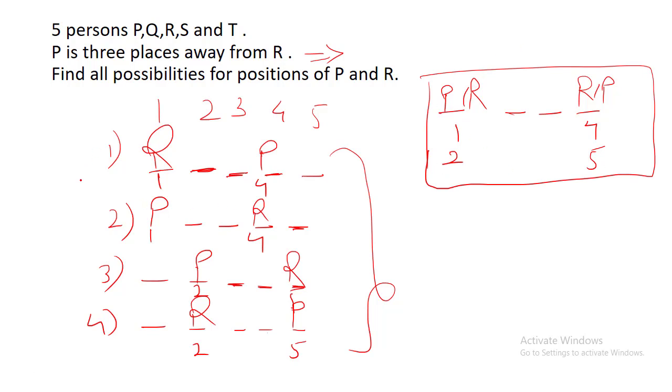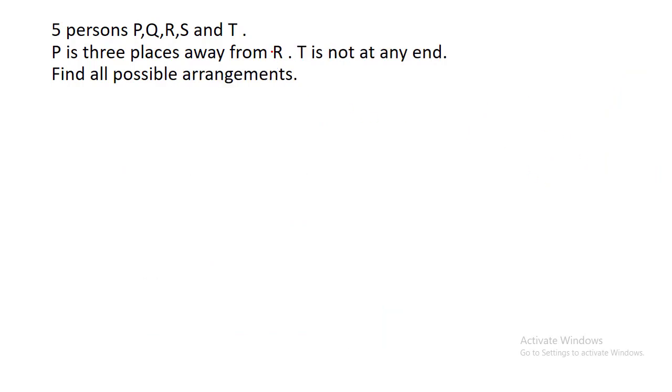So here we have drawn four different conditions. Here we are going to deal in only one condition, all the four cases. Now let's try to look at next example. Again same example, P is three places away from R, and with one more condition, T is not at any end, and here we need to find out all the possible arrangements, guys. In the earlier example, we had to find out only the possibilities for P and R, but here we need to find out all the possible arrangements.